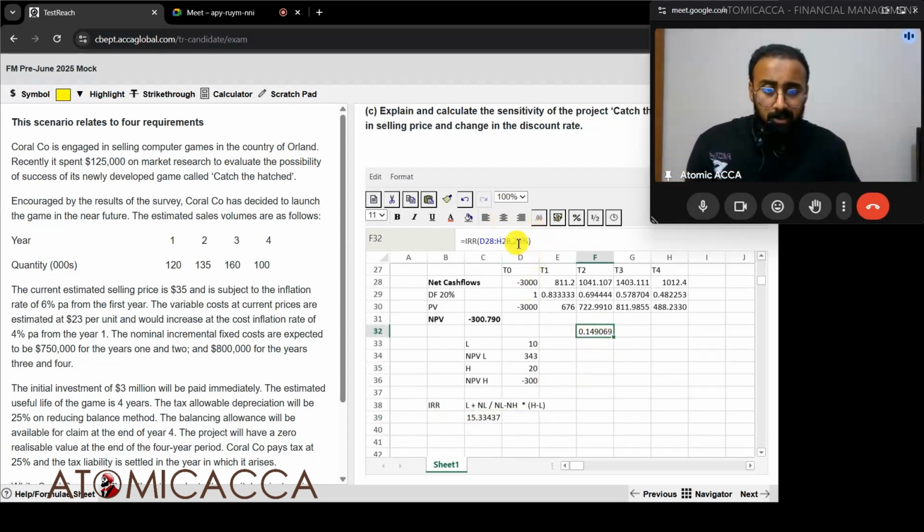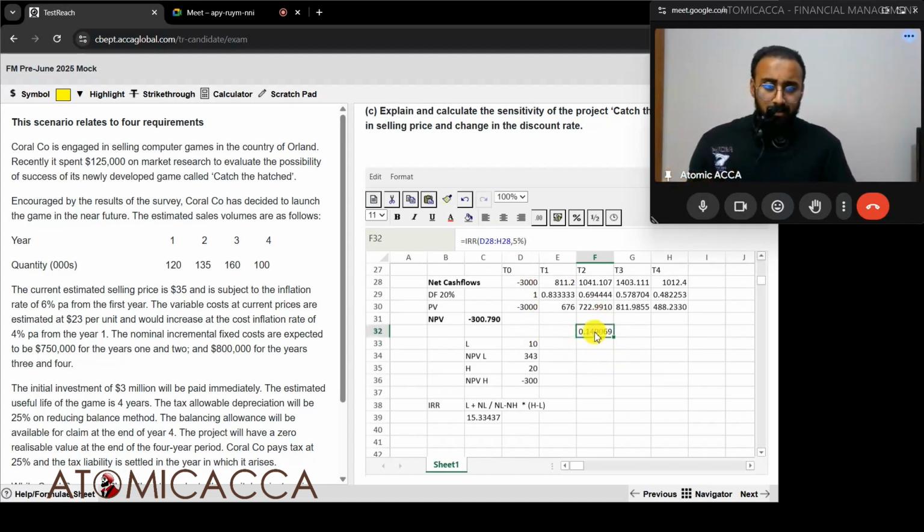Now let's just try another number. Let's use simply 30% and see what's the answer. 14.9. Let's use 15 percentage. What's the answer? 14.9. Let's use 10 percentage. What's the answer? 14.9. Let's use 5 percentage. What's the answer? 14.9. So I think it's any random percentage. It doesn't have to be greater than WACC. Anything you're using, you're still getting the same answer.